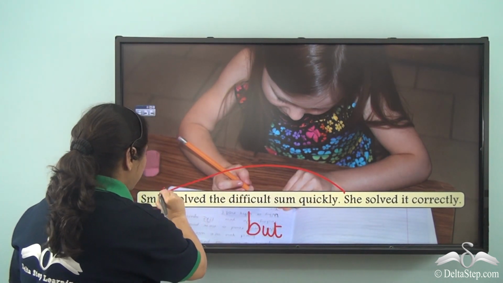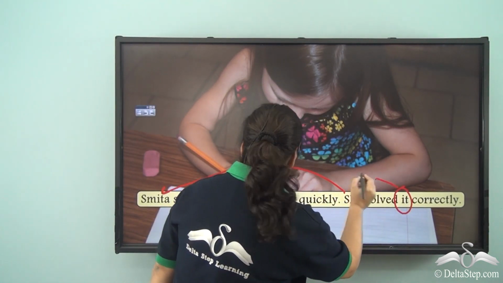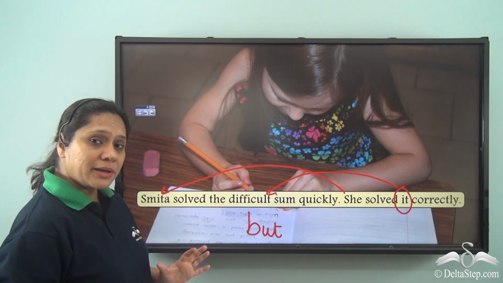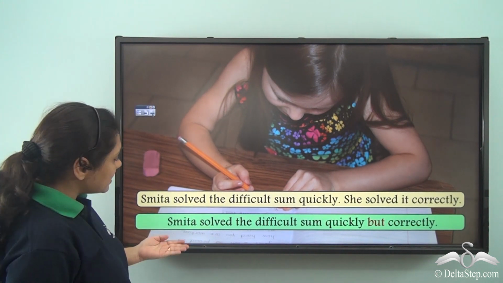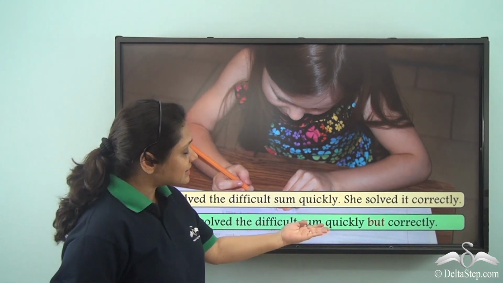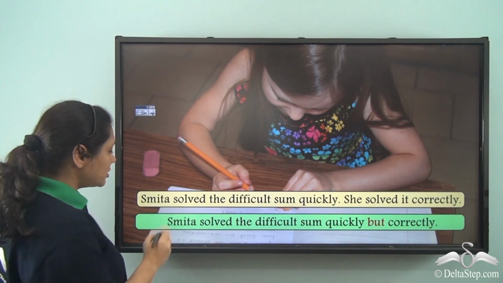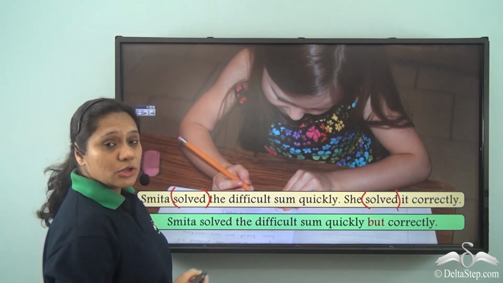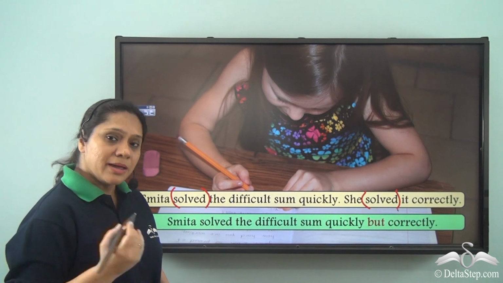She refers to Smita and it refers to the difficult sum. So, how will we join them? We will join them as Smita solved the difficult sum quickly but correctly. Now, you will note that solved has been used in both the sentences. So, we will write it only once.